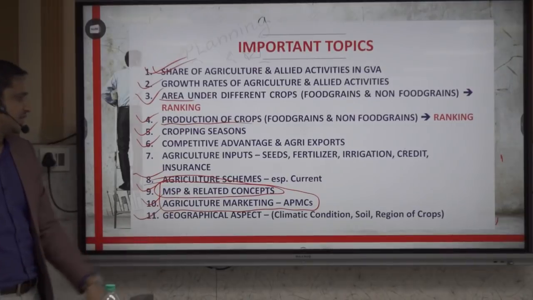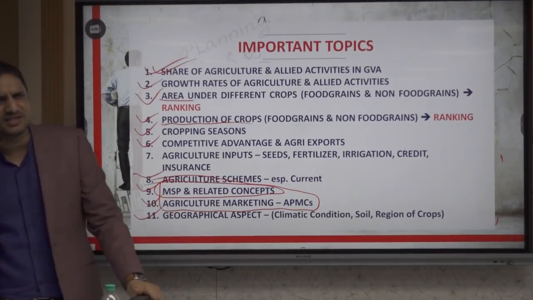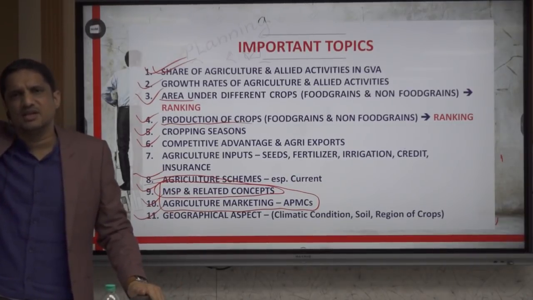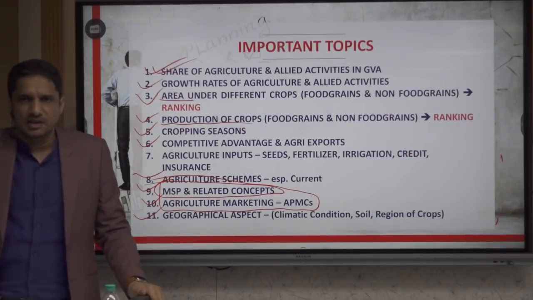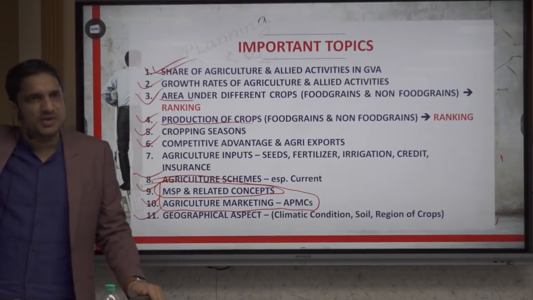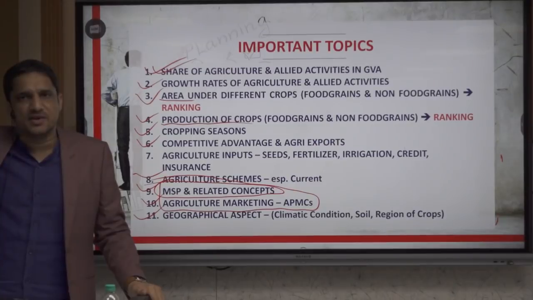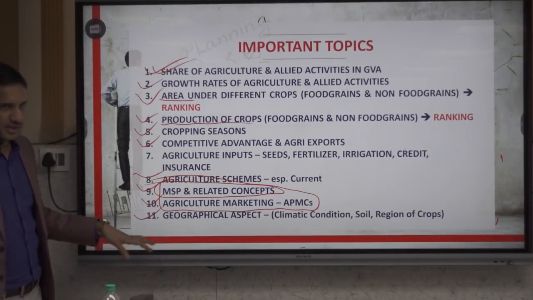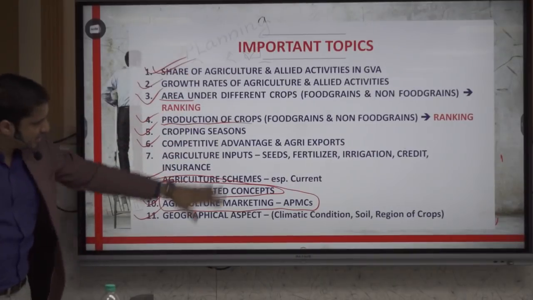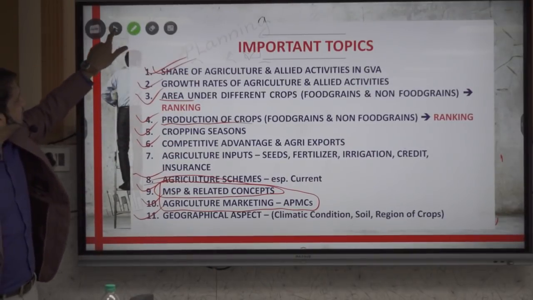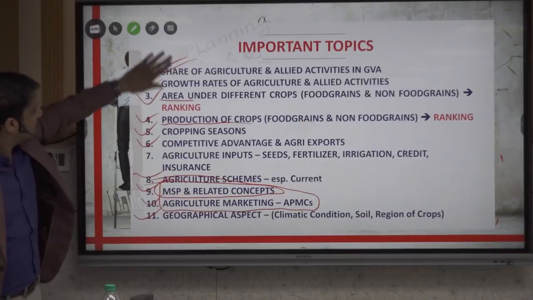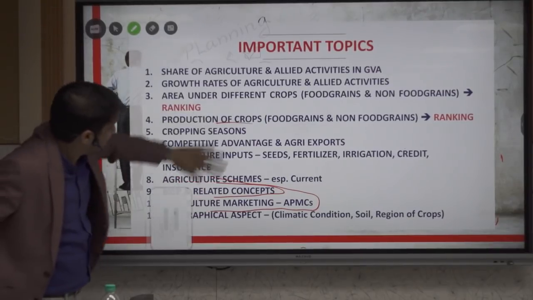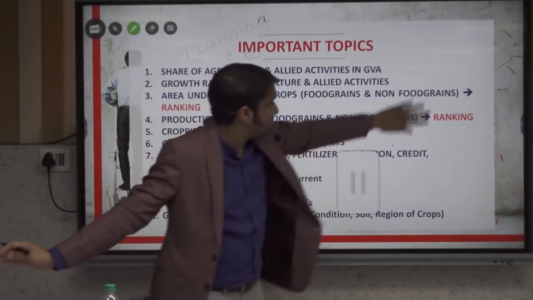Then we have some geographical aspects, climate conditions, soil, etc., which they used to ask, whether you take it in environment or here, that this particular crop requires 28 degrees Celsius, tell me the name of this particular crop. So such type of questions can also be asked. So I will try to cover all these dimensions. But again telling you, the class will be factual based only because the questions are fact based. So I don't have any other option.